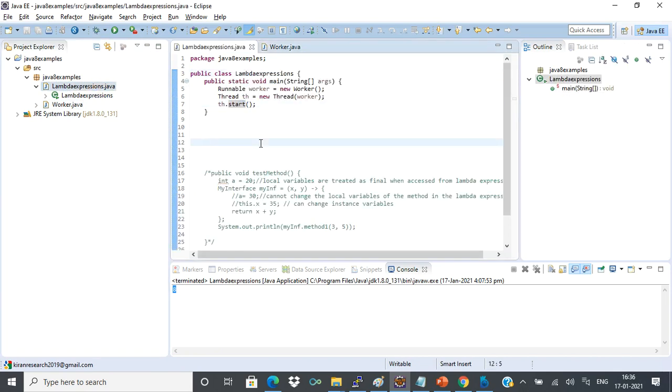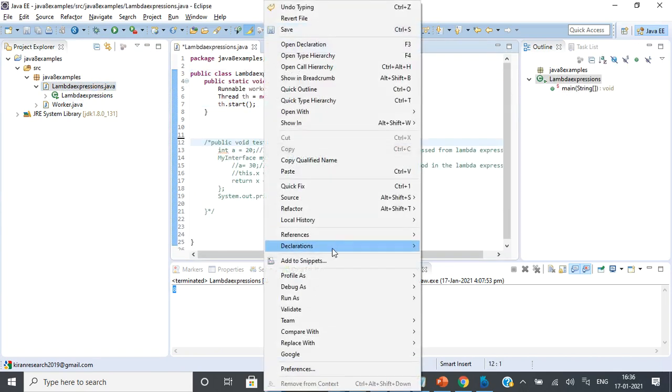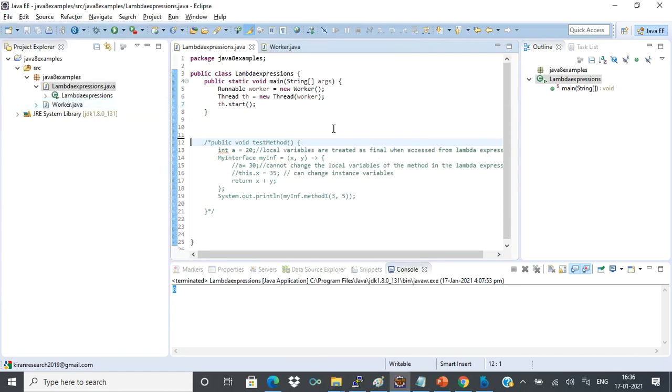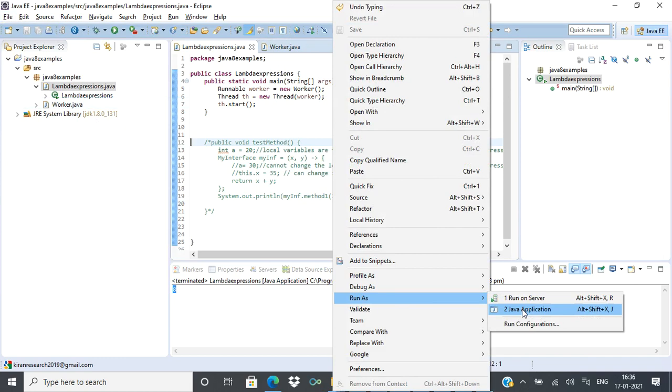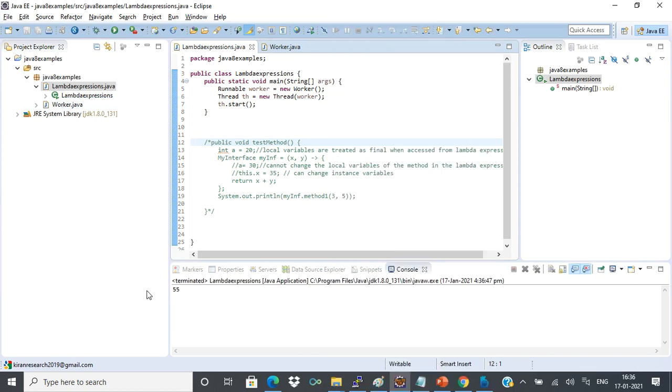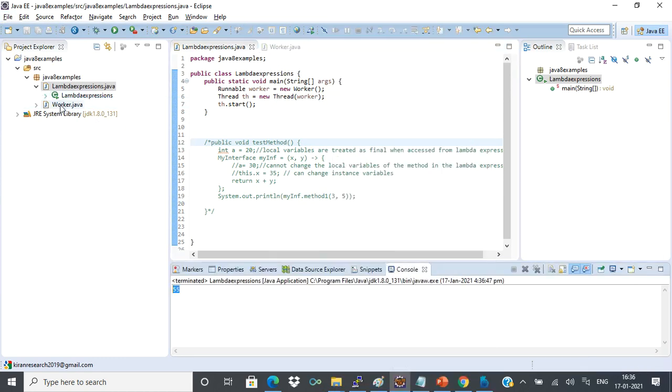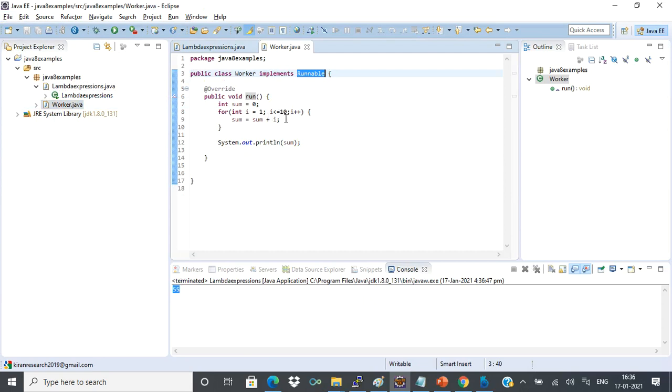Fine. Now, if I run this, what will happen? So the answer is 55, right? The sum of the first 10 integers is 55.